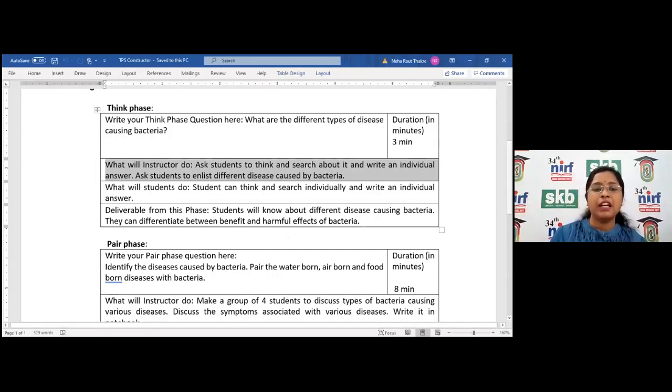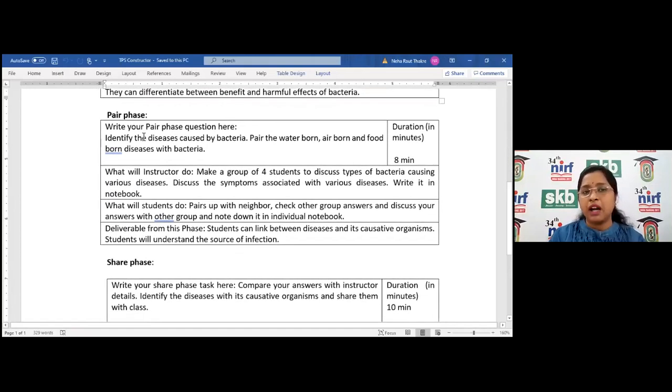Then the next is the pair phase, where I didn't write the pair phase question here. Again, there would be a question for the pair phase: identify the diseases caused by bacteria and pair them as per their different ways. This new question adds something, where they have to think on the question, and when they have their individual data, they will share it with their paired person or their colleague.